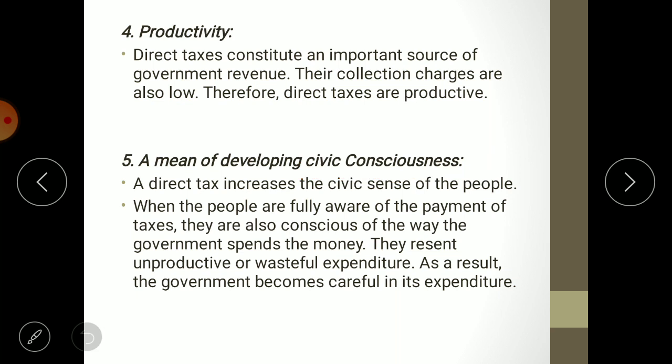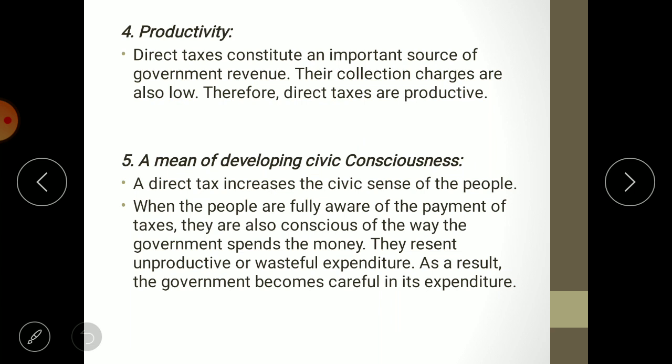A direct tax increases the civic sense of the people. When the people are fully aware of the payment of the taxes, they are also conscious of the way the government spends the money. They resent unproductive or wasteful expenditure. As a result, the government becomes careful in its expenditure.